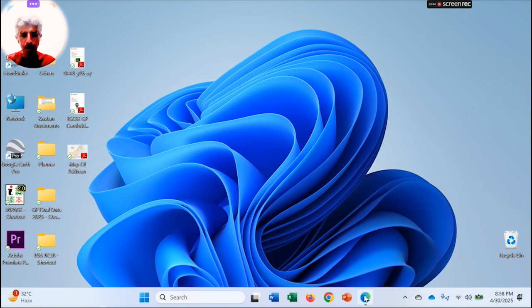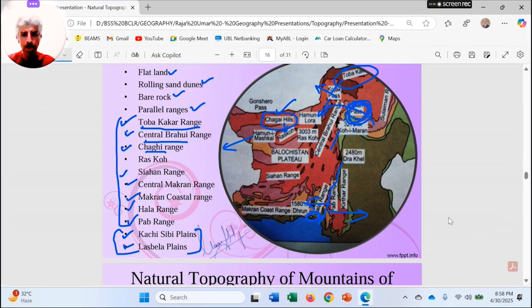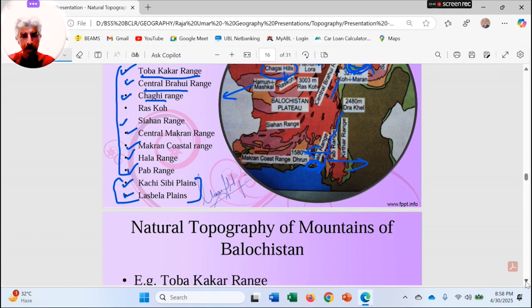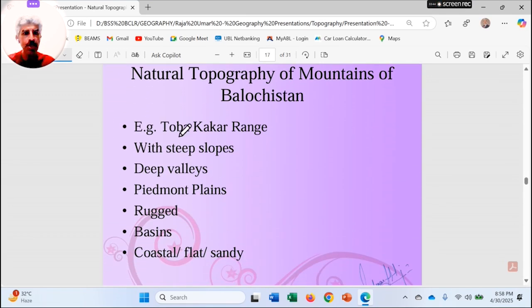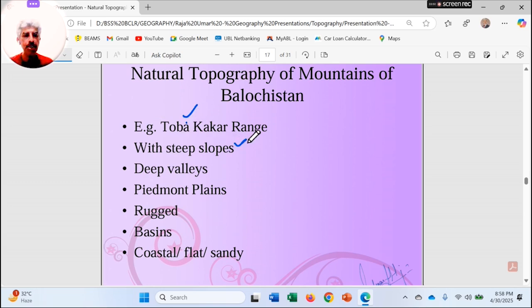So coming back to the notes. All these topographical features of the mountains of Balochistan, the Toba Kakar range for example, deep slopes and deep valleys are there.